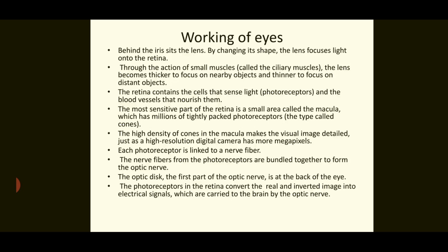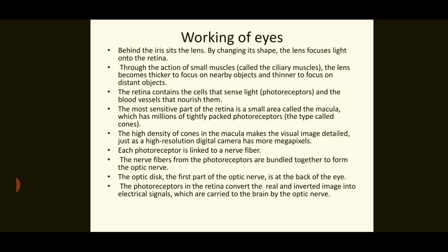The retina contains the cells that sense light and the blood vessels that nourish them. The most sensitive part of the retina is a small area called the macula, which has millions of tightly packed photoreceptors. The high density of cones in the macula makes the visual image detailed, just as a high resolution digital camera has more megapixels.